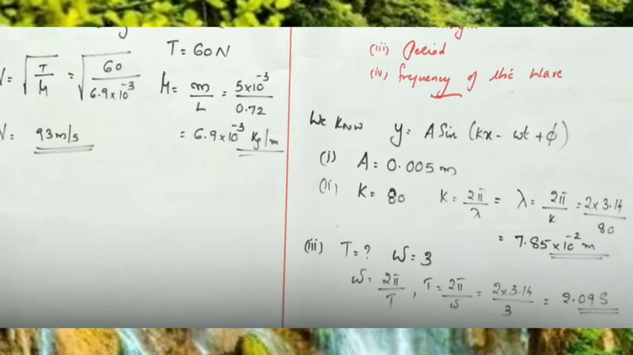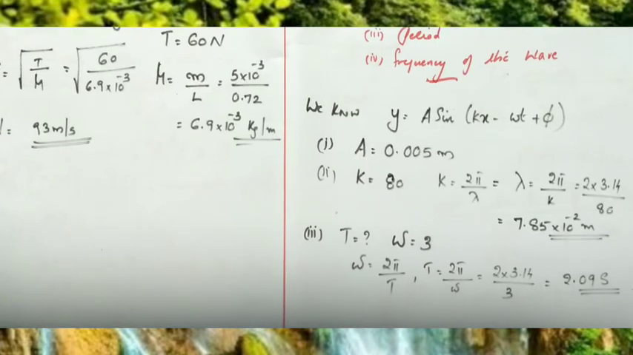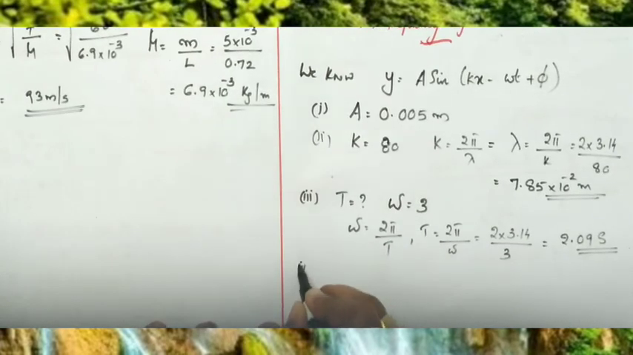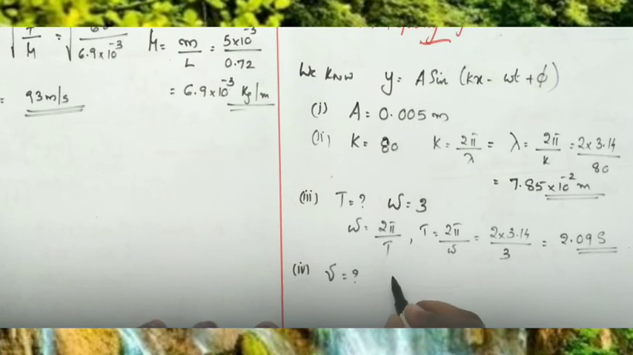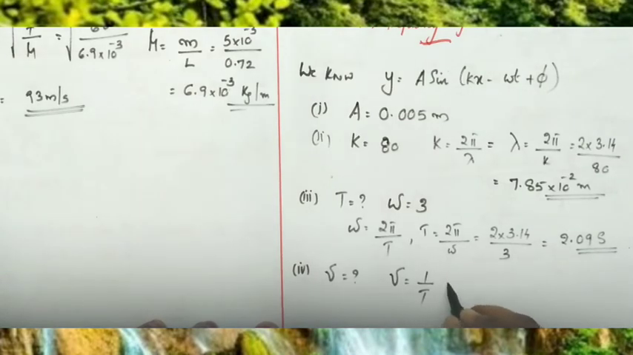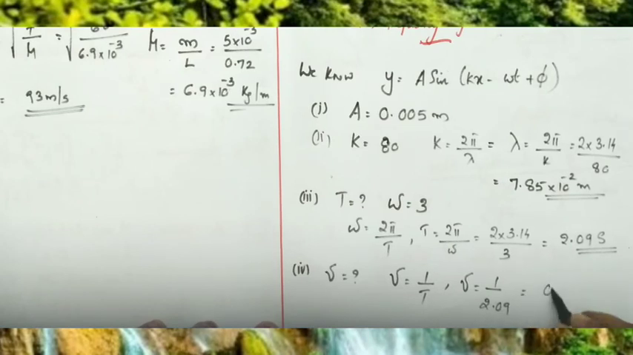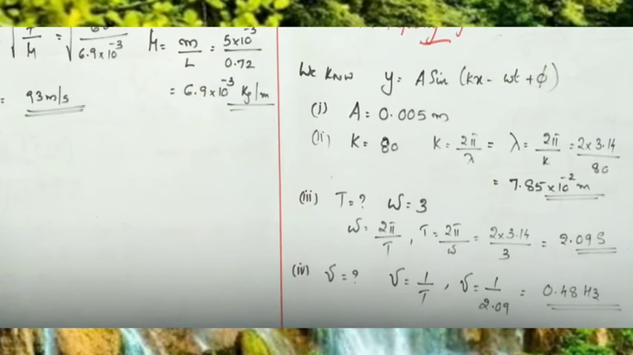Clear? Then last one, frequency. Fourth one, we have to find out frequency also, frequency nu. If time period is 2.09 second, what is the frequency? We have frequency nu equal to 1 by T. The direct relation, frequency nu equal to 1 by time period, which is 1 by 2.09 second, and hence the answer is 0.48 hertz. Okay, so frequency is equal to 0.48 hertz.